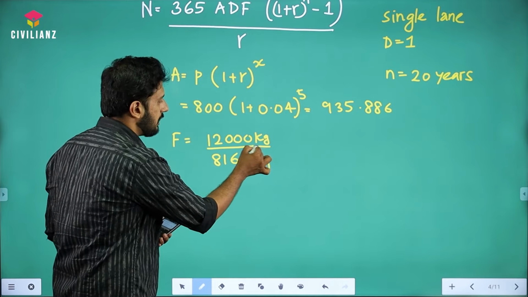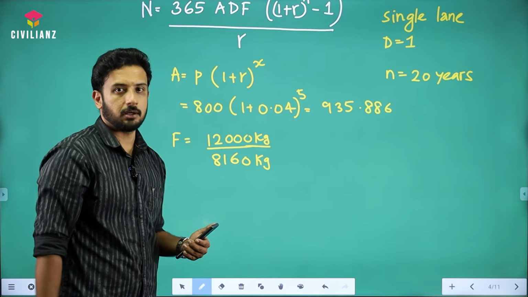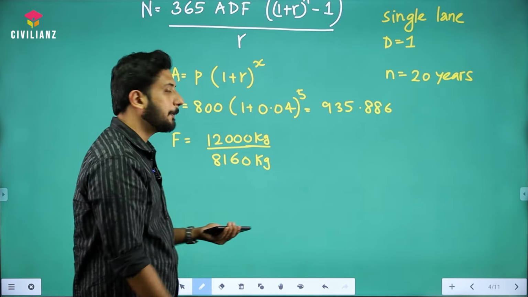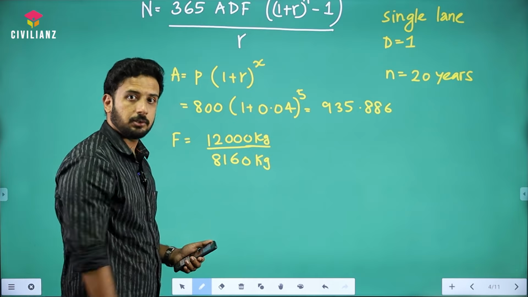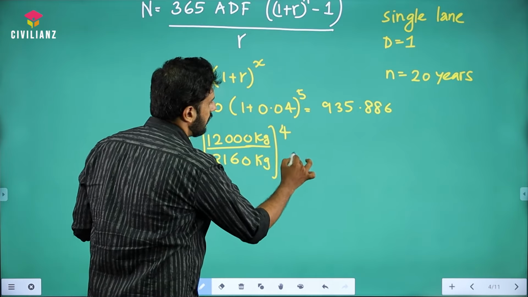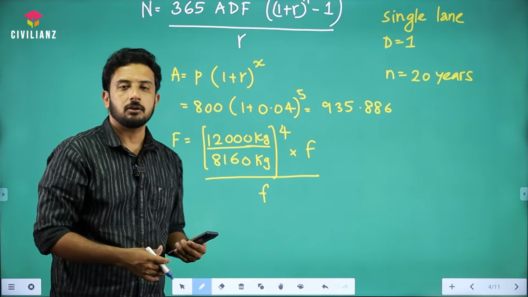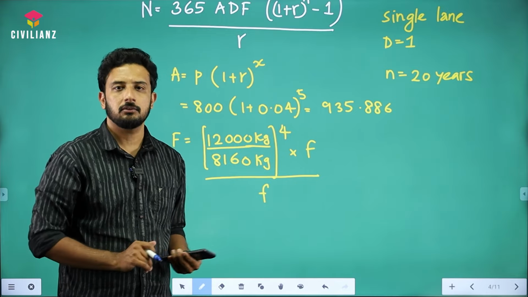Suppose the given data was in Newton, then what to do? This value you need to convert into Newton by multiplying with 9.81, right? You always need to take care of such changes in units while doing the questions. Now this is raised to 4, into the corresponding frequency, divided by frequency. This is what is called the vehicle damage factor of a particular vehicle, right?